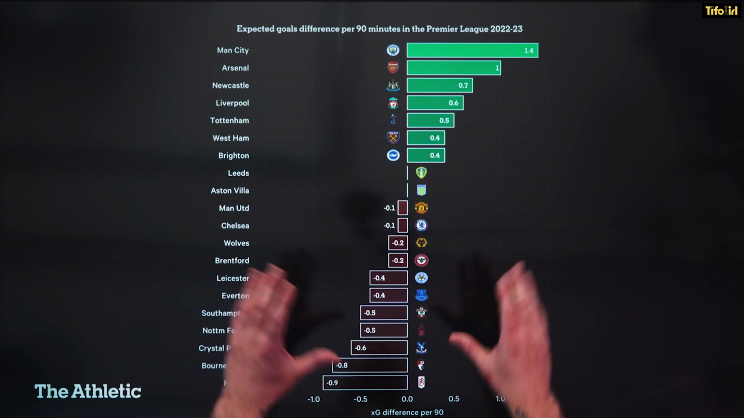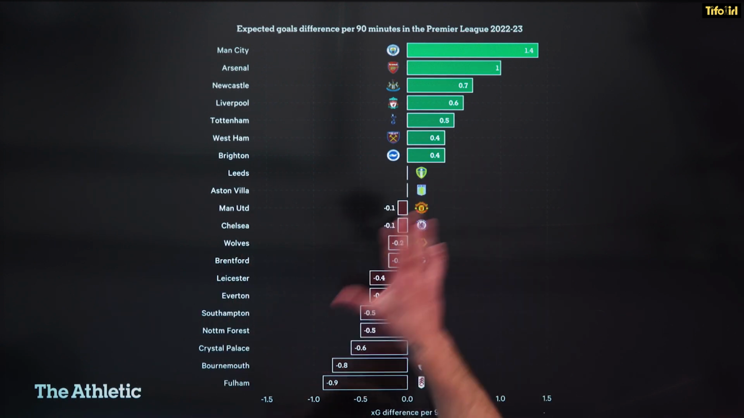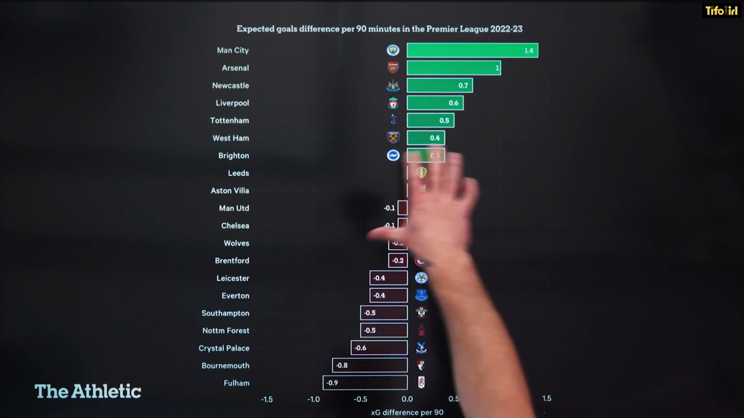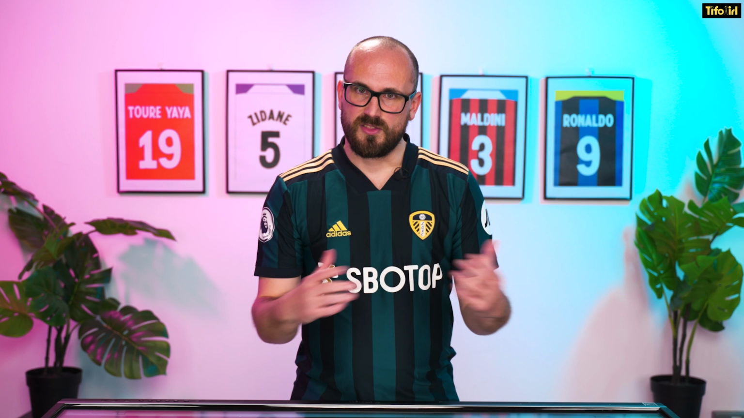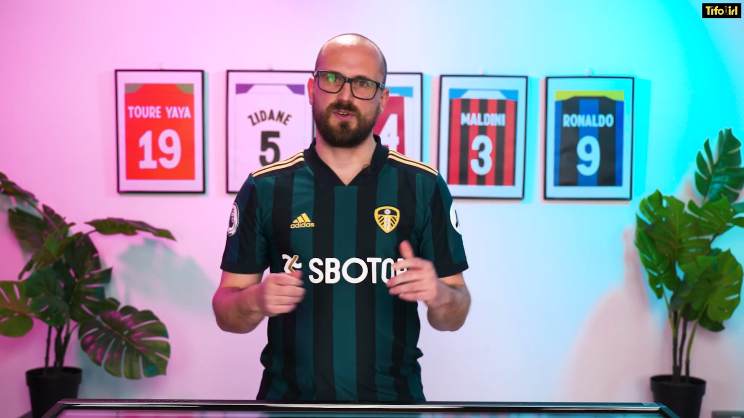And then we've got Leeds bang in the middle, pretty much on zero. So you're putting up as much expected goals as you are conceding expected goals. And as you see, this is mid-table. You would expect Leeds, on the basis of their underlying numbers, to be doing better than they are.